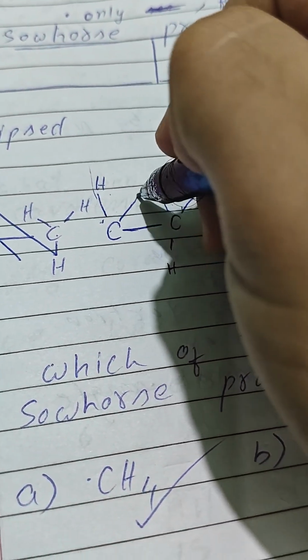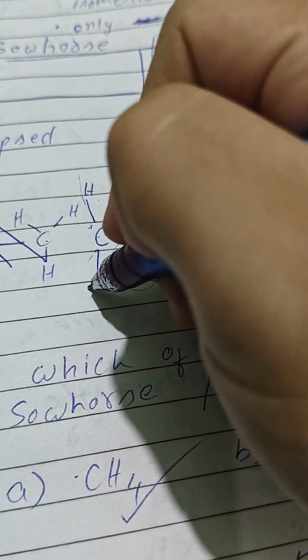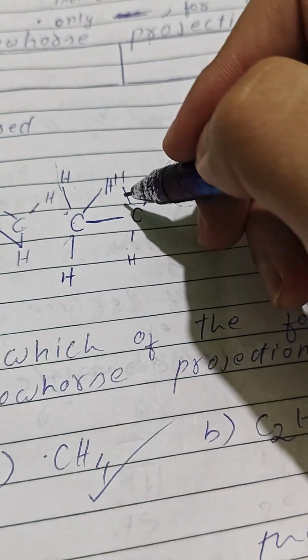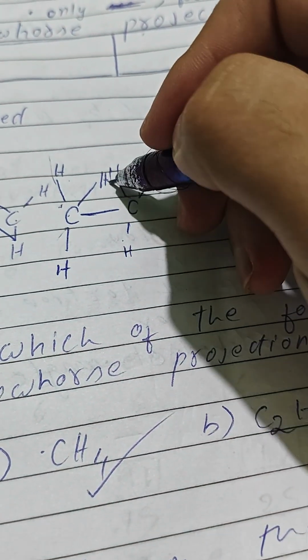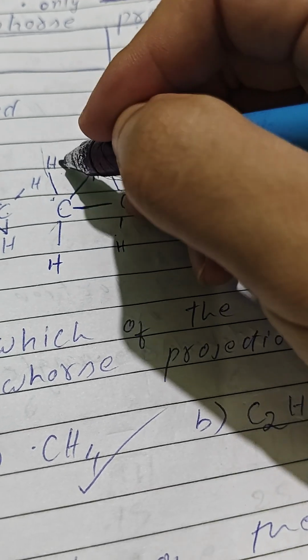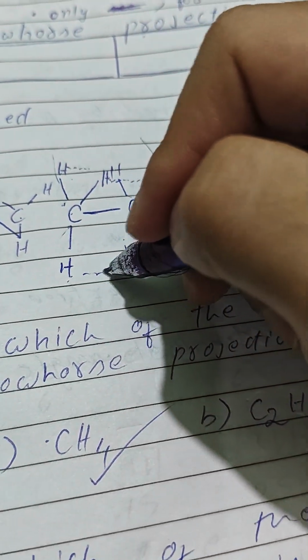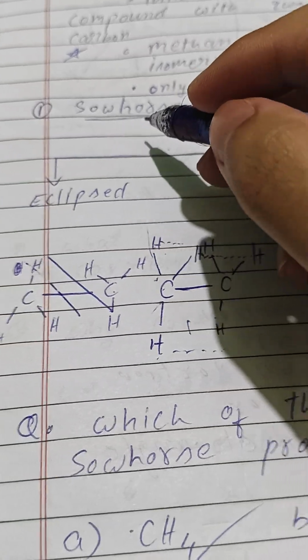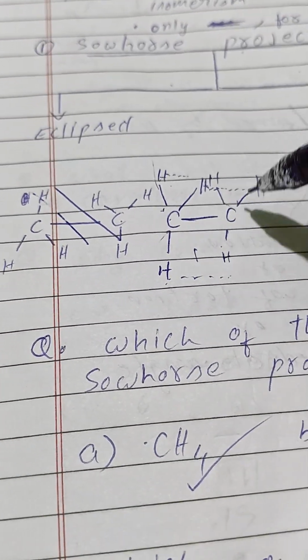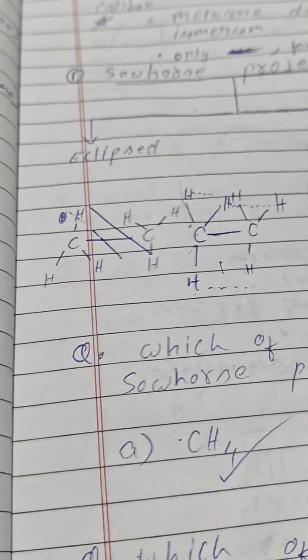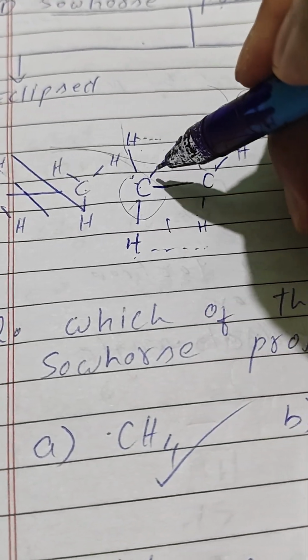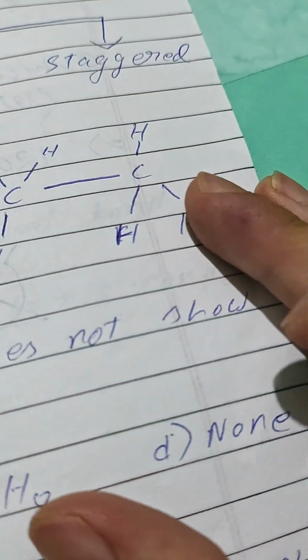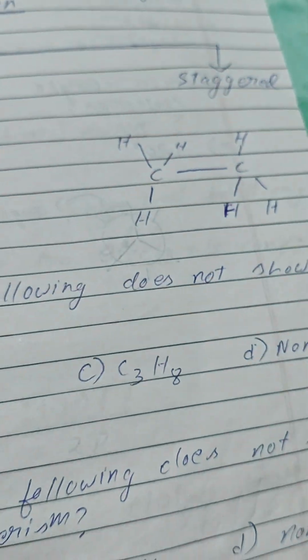Now look, I'm using my camera as the eye. If you see it from sideways, you will feel like this and this perfectly overlap each other. You may not even be able to see it from the side. This is what we call sawhorse projection eclipsed, because this is how it is. But what if it's not? What if I spin it up like this?